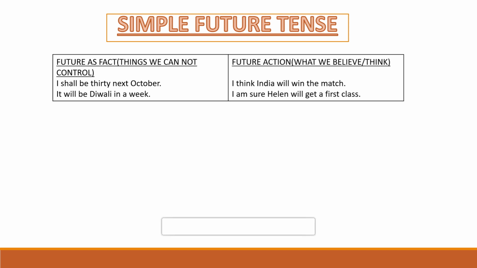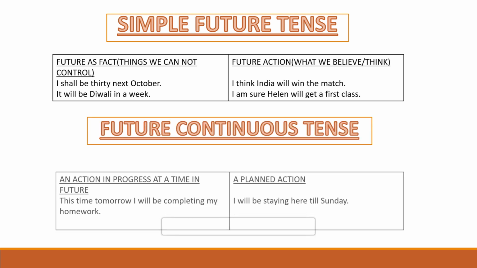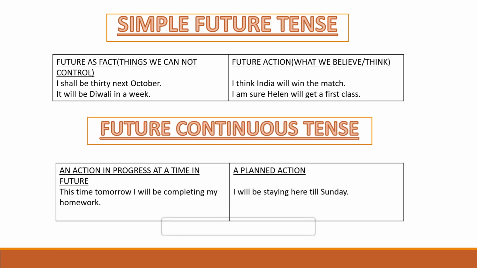Now the second kind of future tense is future continuous tense. Now future continuous tense is very simple to understand, right? So future continuous tense is used when we are talking about an action which will be in progress at a time in future. This one you remember. When we are talking about an action which will be going on in future.